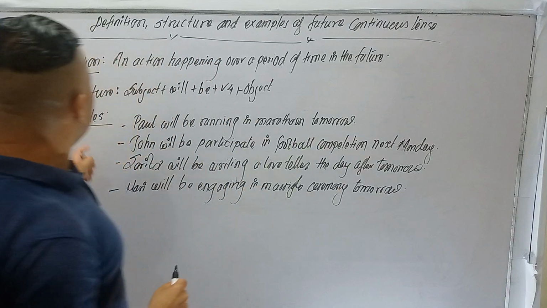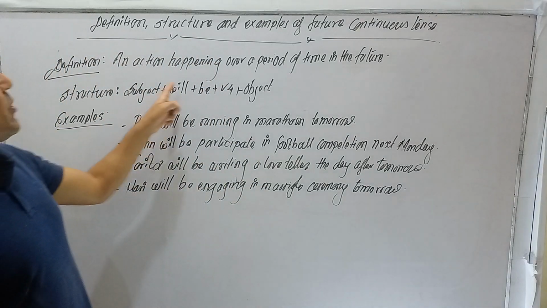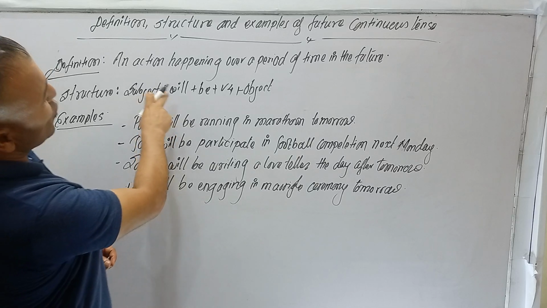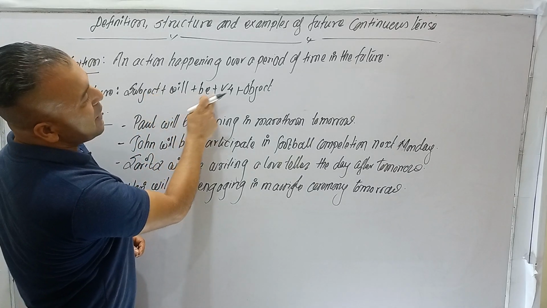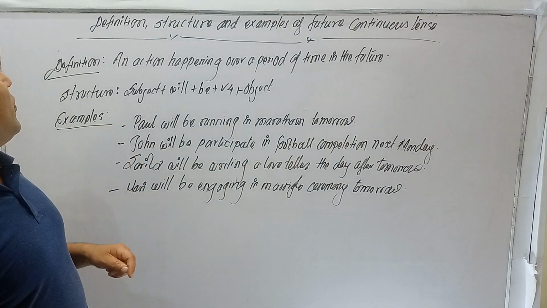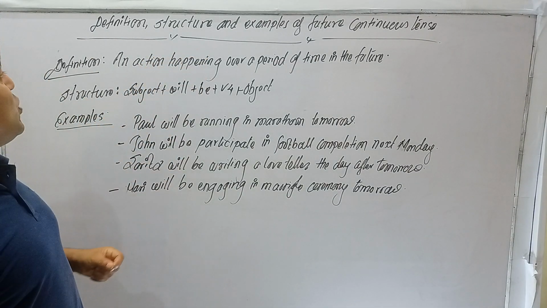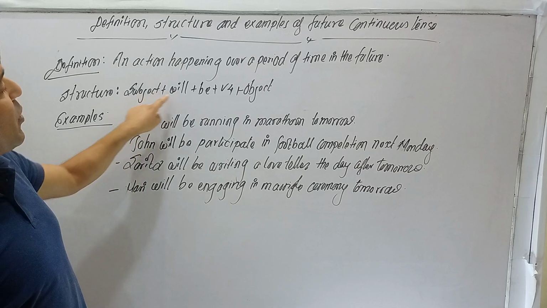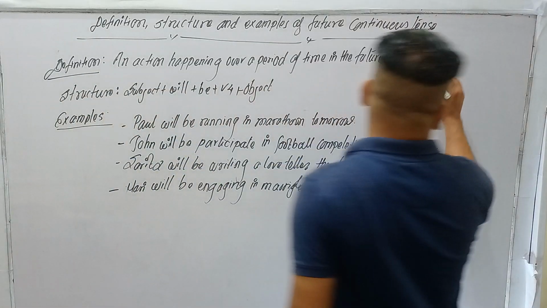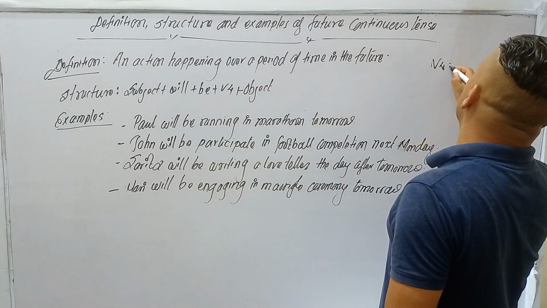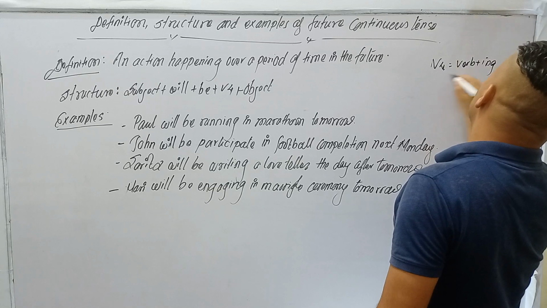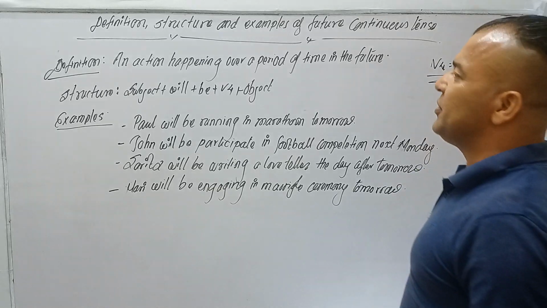Then the structure is subject plus will plus be plus verb-ing plus object. This is the structure of future continuous. Verb-ing is the form of this.